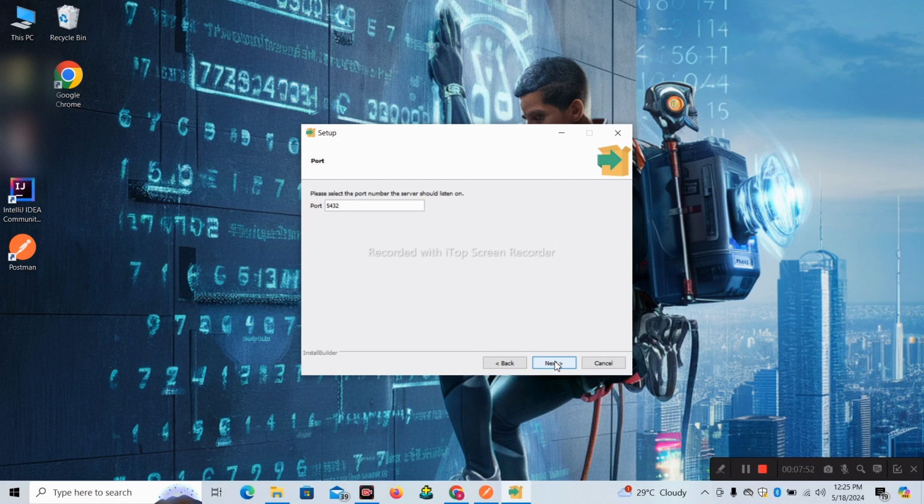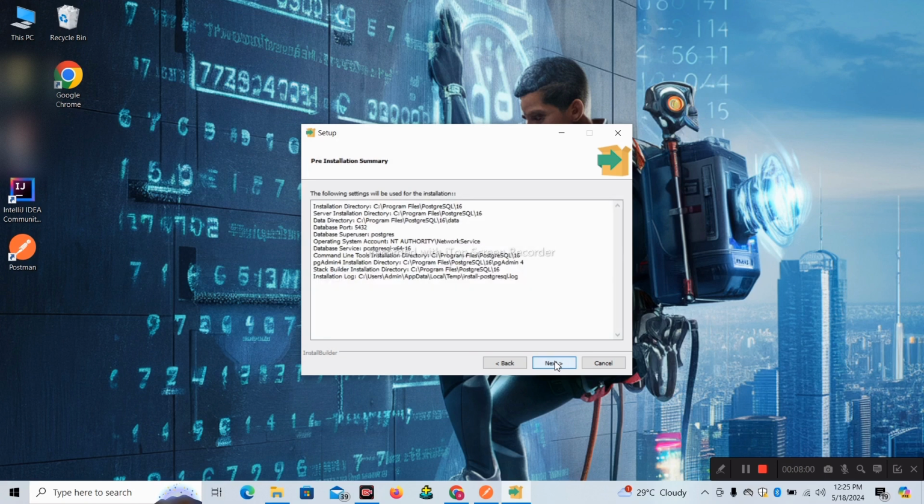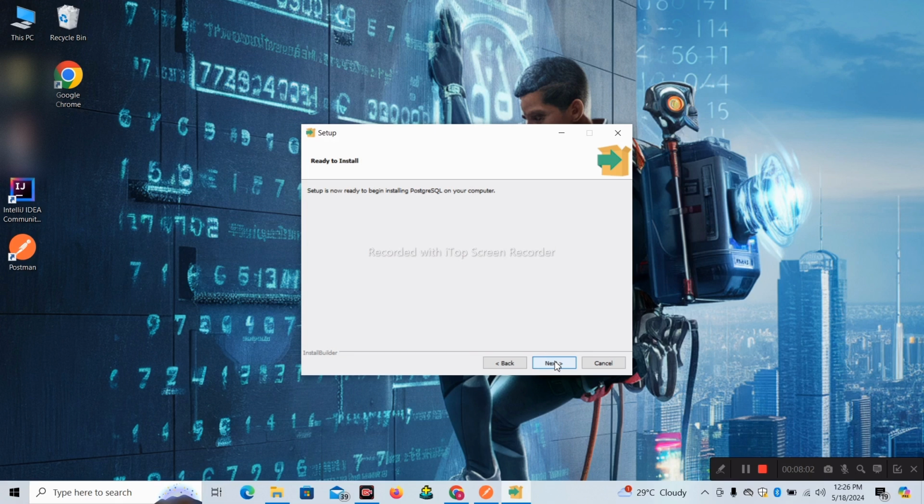The default port number of this server is 5432. If you want, you can change it. If you don't want, just click on next. Next. Click on next. Okay. It's installing. It will take a few more minutes. Until then, we should wait for it.